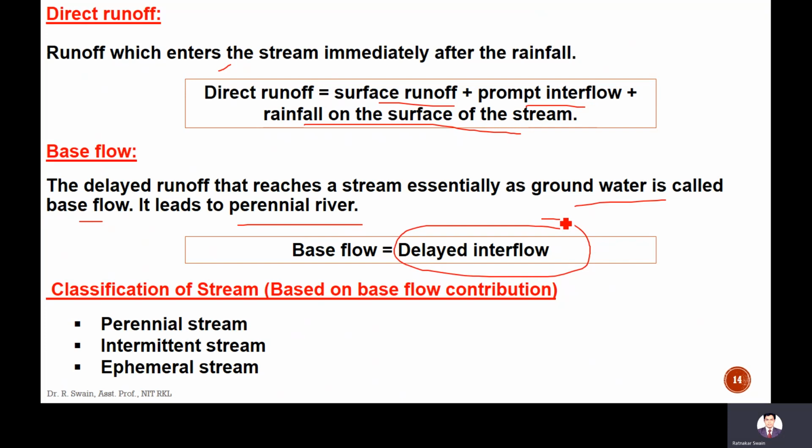All water cannot join the surface; some part of the water joins the water table. That is called base flow. Due to the base flow contribution, a river can be perennial, intermittent or ephemeral.